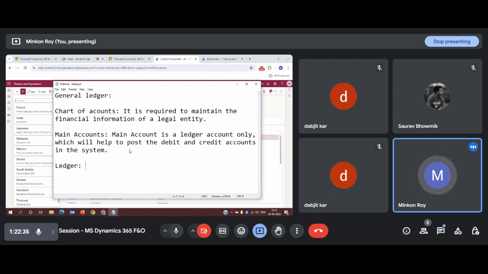You need to know the definition of a ledger in terms of Dynamics 365. Although you might know it in accounting terminology, since you are from a commerce background, what is a ledger in terms of Dynamics 365?